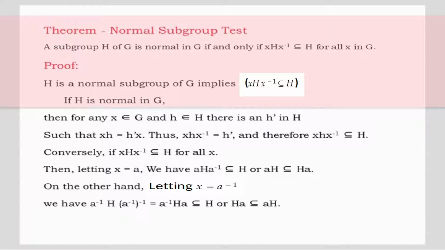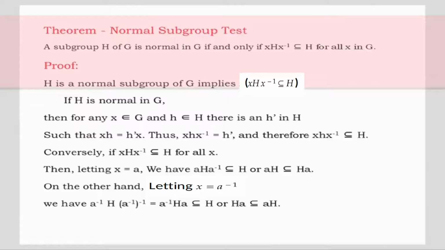If H is normal in G, then for any x belongs to G and h belongs to H, there is a h' in H such that xh is equal to h'x. Thus, xhx inverse is equal to h', and therefore, xhx inverse is a subset of H.